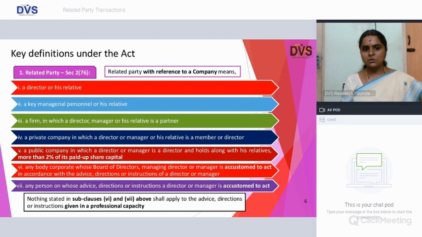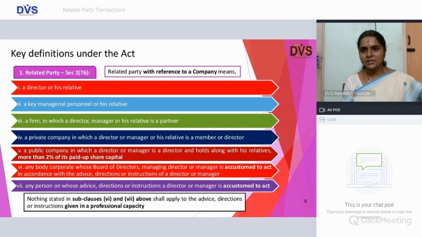Any body corporate whose board is accustomed to act in accordance with the advice, directions, or instructions of a director or manager. We all are aware of the SEBI case of Sahara India, where Subrata Roy Sahara was holding 70% of stake, but he was not a director. Nonetheless, the body corporate was construed to be accustomed to act, and hence SEBI declared that this body corporate is accustomed to act in accordance with the directions of Subrata Roy.